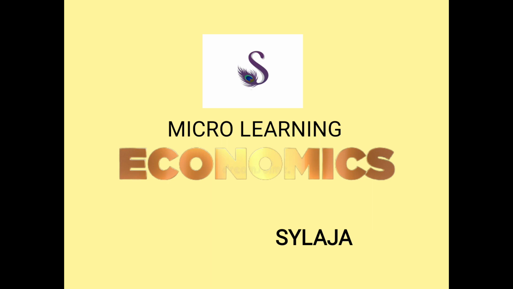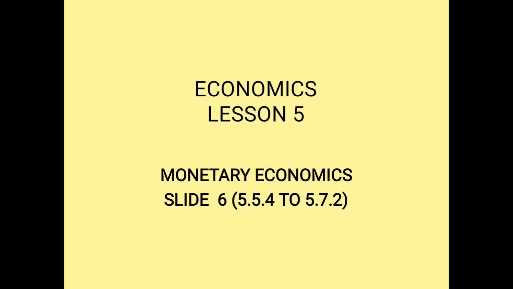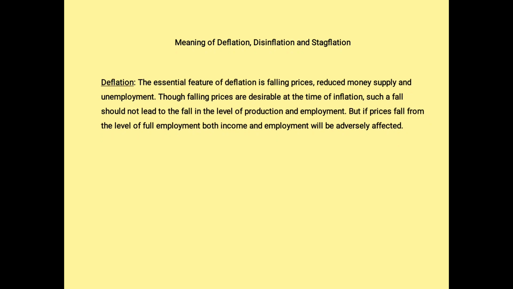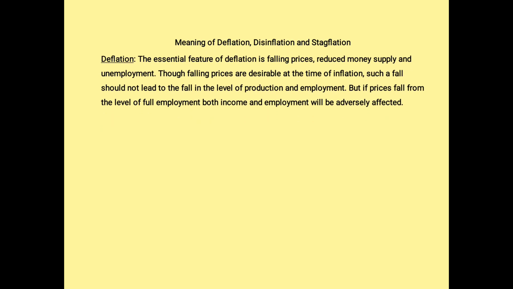What is the first concept? That is inflation's straight opposite we are going to see. This is called as disinflation. So the opposite of inflation is deflation. What is deflation? It is falling down of prices. When the prices are falling, what happens? That reduces the money supply. So when the money supply is reduced, automatically production also decreases. This also leads to unemployment problem. Is it clear? So this we call it as deflation.